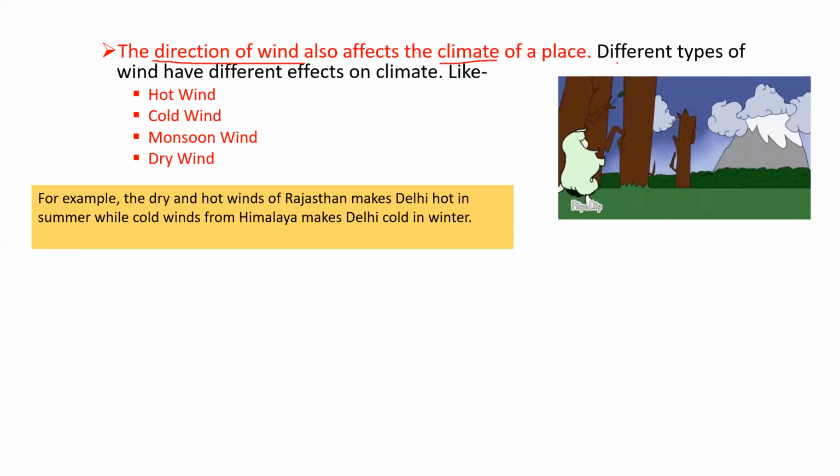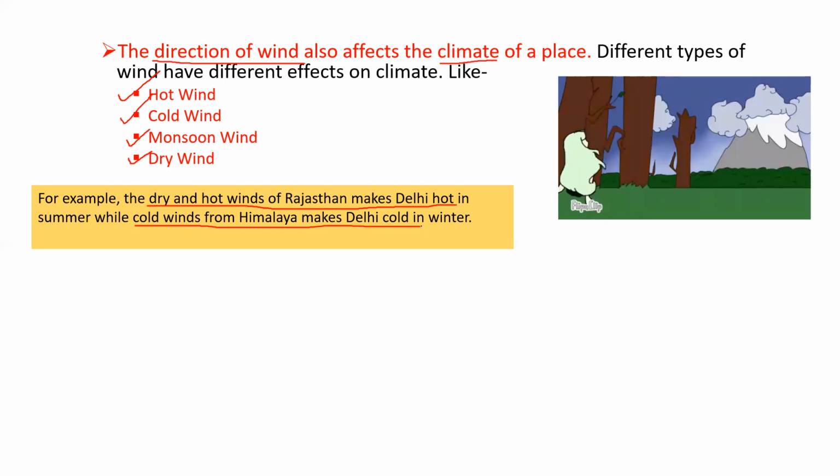There are different types of wind, like hot wind, cold wind, monsoon wind, dry wind. One example given is that the dry and hot winds of Rajasthan make Delhi hot and the cold winds from the Himalayas make Delhi cold.